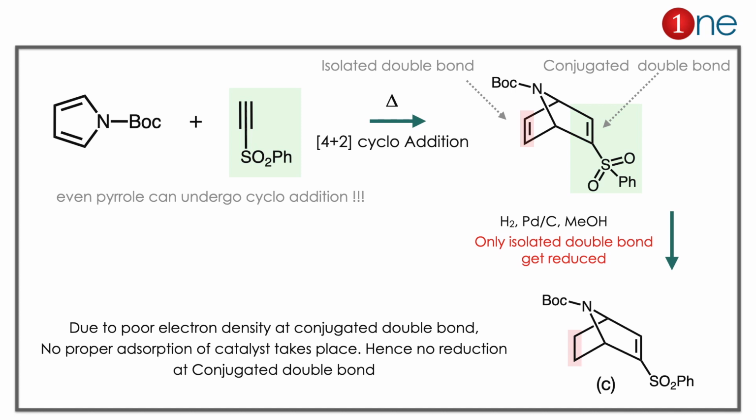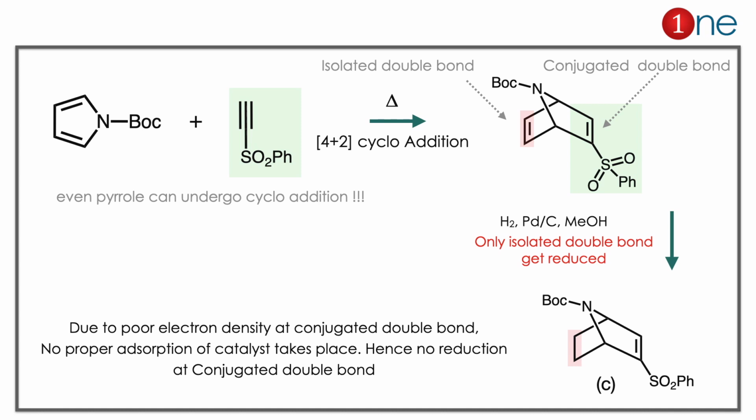Of the two double bonds, one comes from the alkyne and one comes from the ring. Here is the conjugated double bond, where the conjugation arises from the sulfone. So if you use hydrogen and palladium, only the isolated double bond gets reduced. This is the mystery behind it. Only the non-conjugated double bond gets reduced, so the answer is C. Let us see how it happened. Due to the poor electron density at the conjugated bond, because the electrons are delocalized, it cannot hold the catalyst, so the adsorption of the catalyst is not favorable. Hence the reduction only occurs at the isolated double bond. So the answer is clearly C.